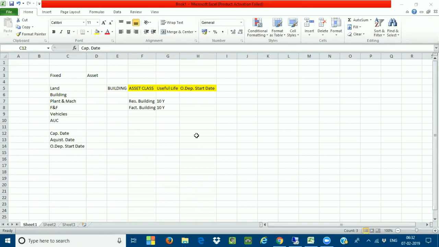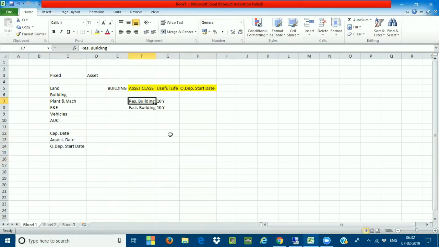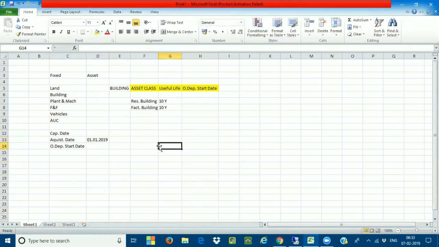It's absolutely right. If I take a residential building, for example, and I am acquiring this asset, what do you mean by acquisition? Acquisition is from where, from whom, and on what date you are purchasing this asset. That date we call the acquisition date, acquiring the asset from the vendor. I am going to take the acquisition date as 01/01/2019. So acquisition date is when the asset has been procured from the vendor.